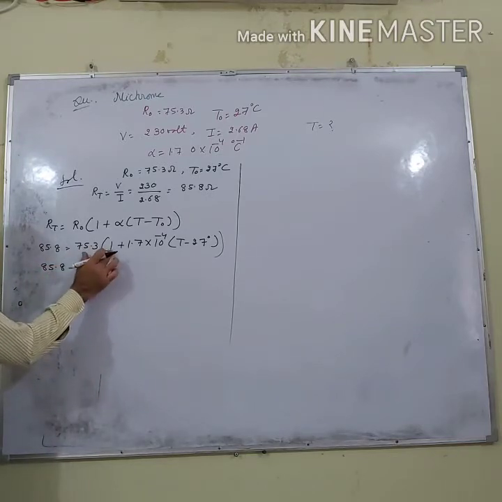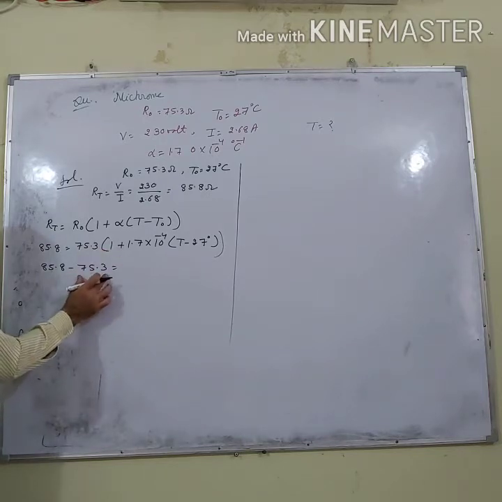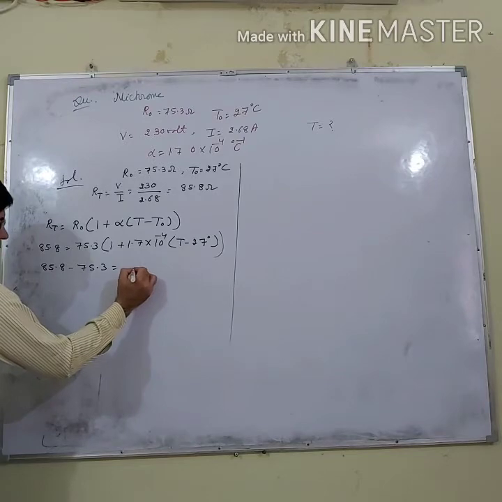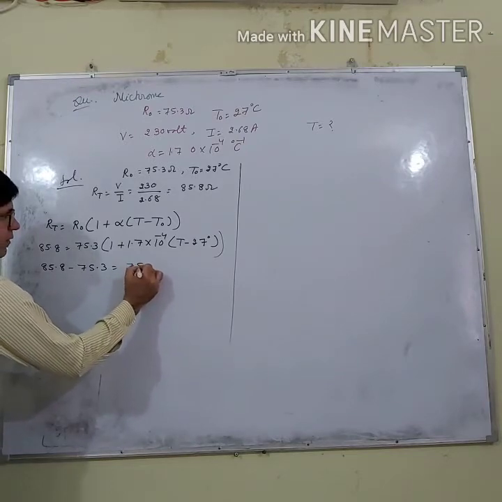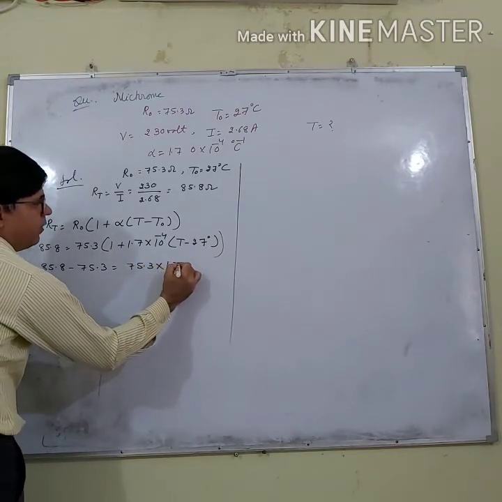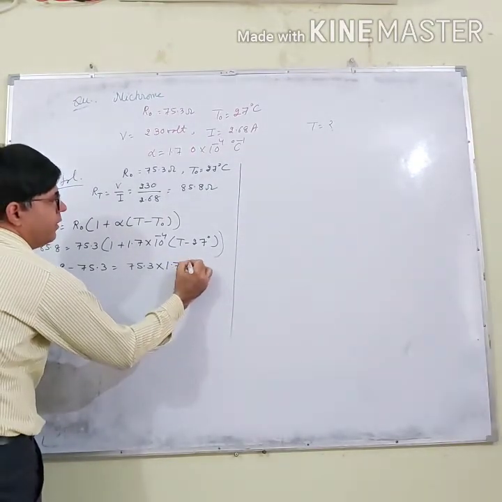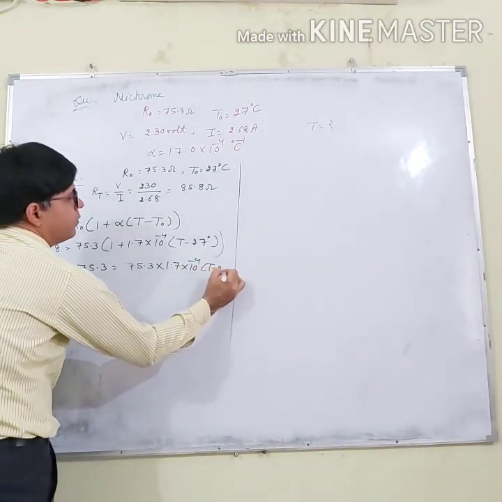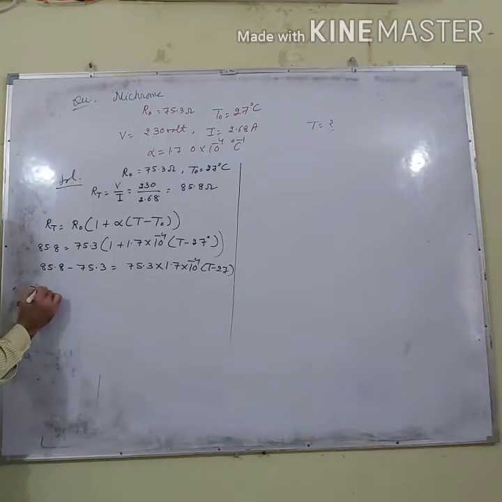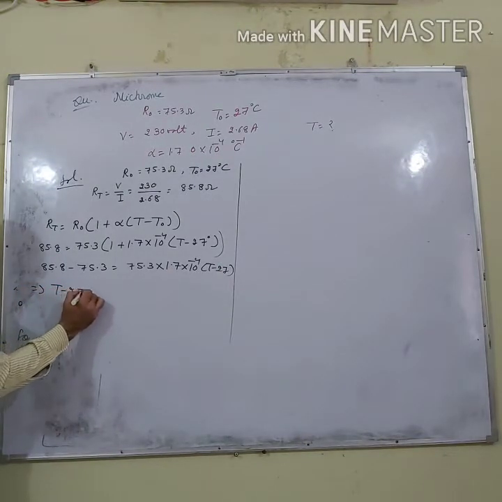When you open this, you will have 75.3 here, and what will be left here is 75.3 multiplied by 1.7 into 10 to the power -4 times (T minus 27). So from here you can calculate T minus 27.